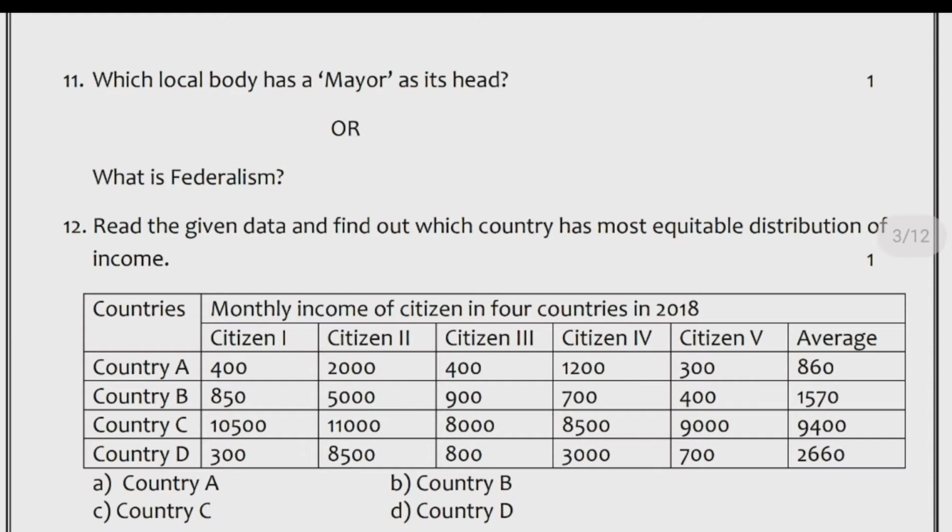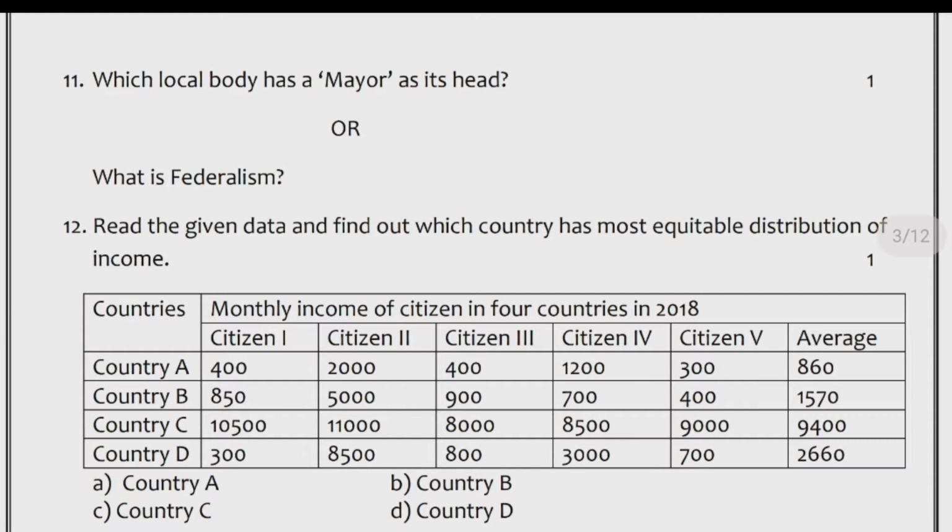Average 860. Country B. Citizen 1, 850. Citizen 2, 5000. Citizen 3, 900. Citizen 4, 700. Citizen 5, 400. Average 1570. Country C. Citizen 1, 10,500. Citizen 2, 11,000. Citizen 3, 8,000. Citizen 4, 8,500. Citizen 5, 9,000. Average 9,400.